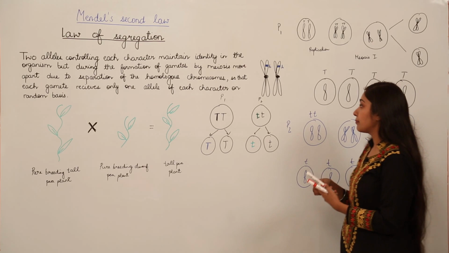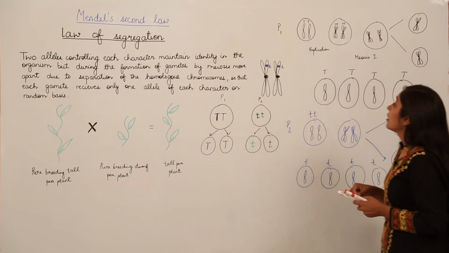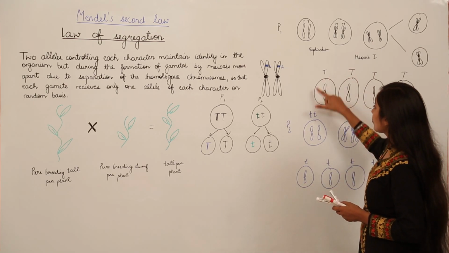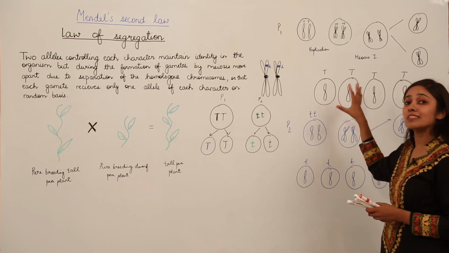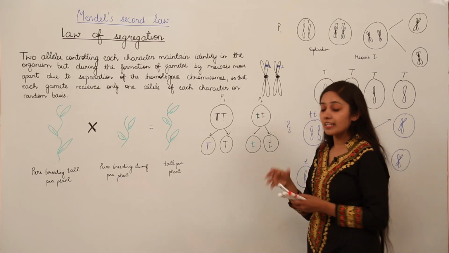So what is going to happen during fertilization? One from this and the other from this, from the second parent, they are going to combine randomly.